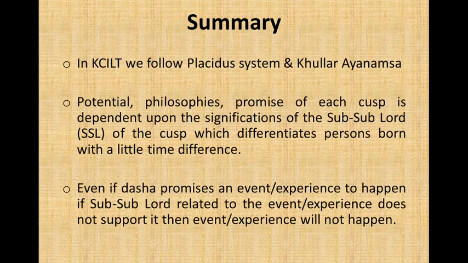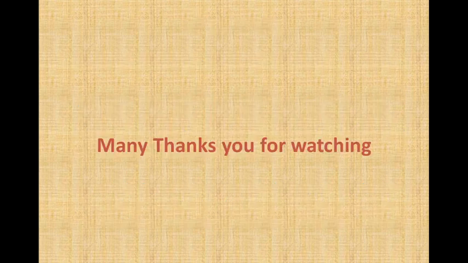In KP, we follow the Placidus system and Krishnamurti's philosophies. The promise of each cusp is dependent upon the significations of the sub-lord of the cusp, which differentiates persons born with a little time difference. Even if the dasha promises an event experience to happen, if the sub-lord related to the event experience does not support it, then the event will not happen.